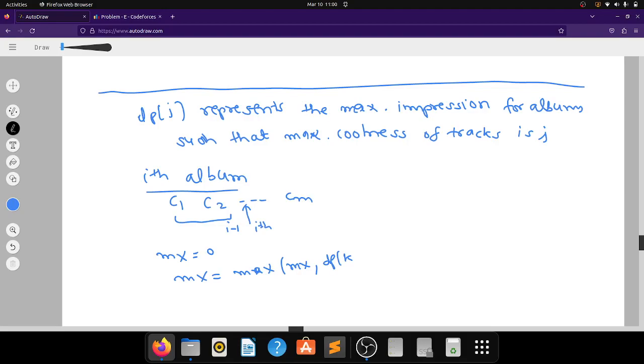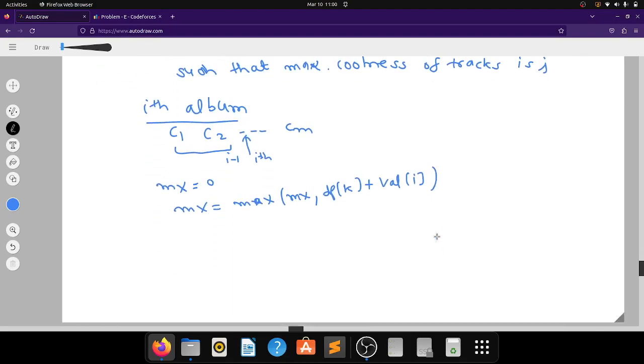k plus value of i. So let me explain what these things are. Okay, so k is here, my k, I will take the maximum over all k such that k is